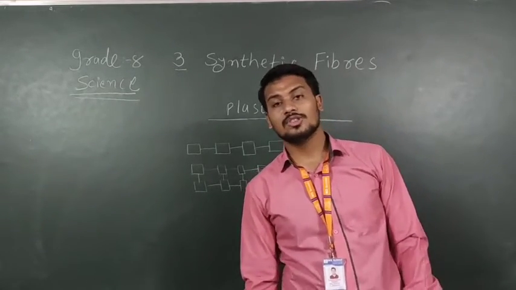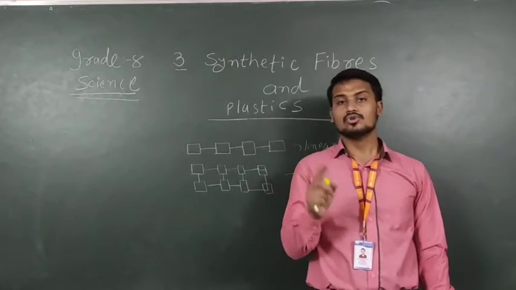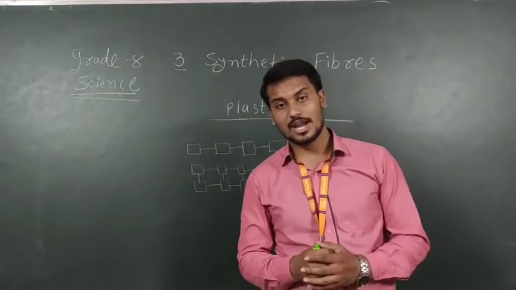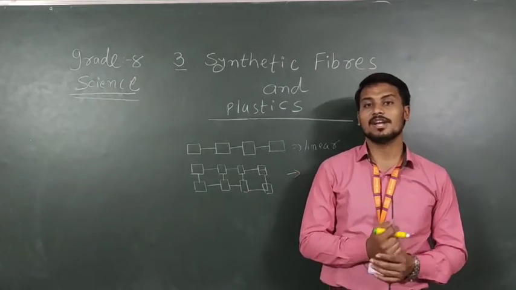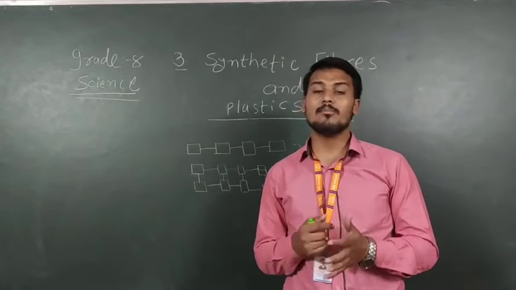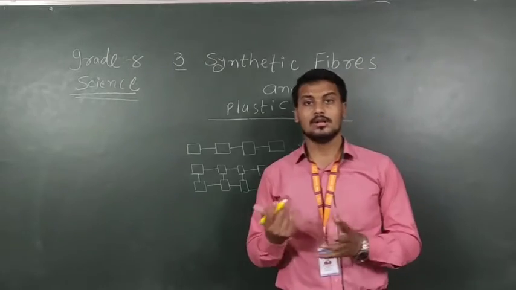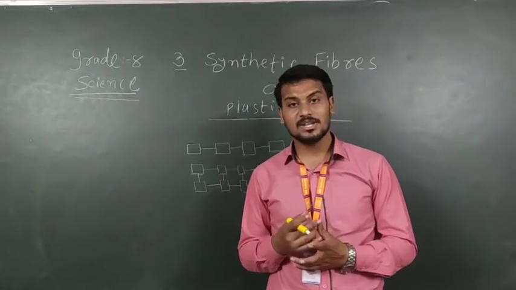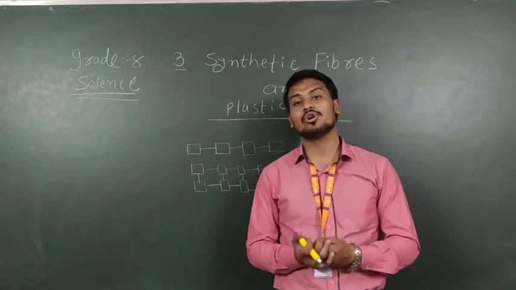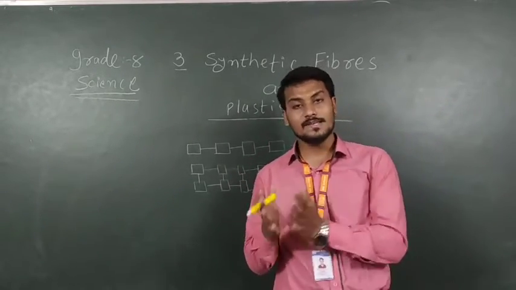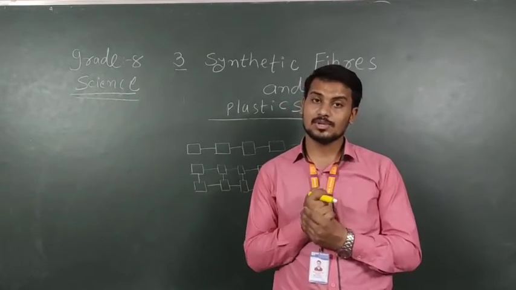Why? The thing is about biodegradable and non-biodegradable. So what is biodegradable waste and what is non-biodegradable waste? Biodegradable waste decomposes automatically by nature, by microorganisms. We have already seen in chapter number 2 that plant waste and animal waste are easily decomposed by microorganisms. So that is known as biodegradable waste. Whereas plastic is not decomposed by any natural process.